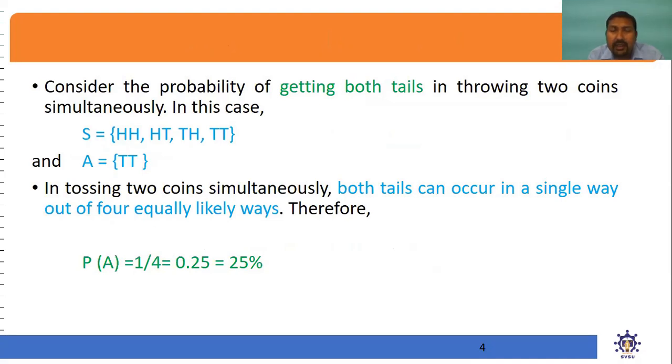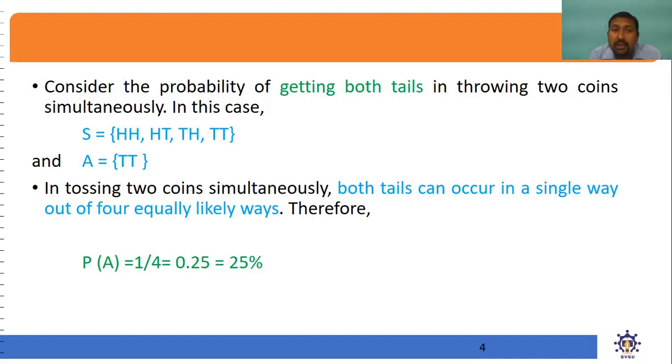So consider the example of probability of getting both tails in throwing two coins simultaneously. In that case, we know that the sample space is equal to head-head, head-tail, tail-head, and tail-tail. Because we are interested in getting both tails while throwing two coins simultaneously, the event is both tails.